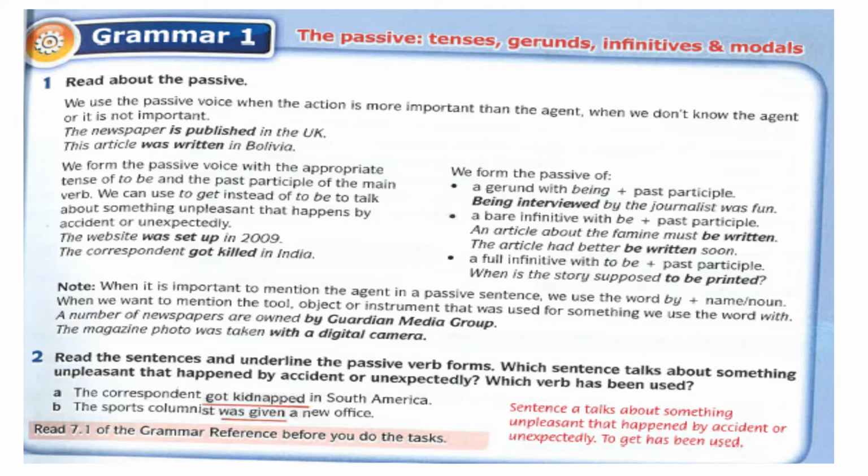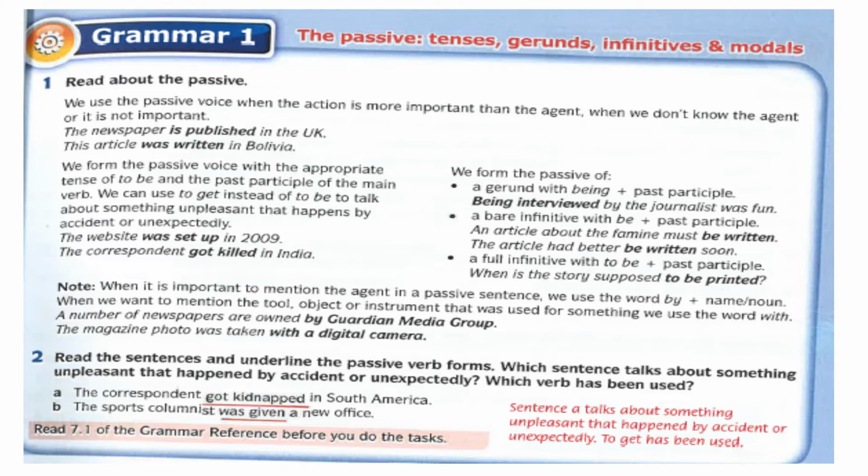Read the sentences and underline the passive verb forms. A and B. A: The correspondent got kidnapped in South America. So the passive verb is got kidnapped. B: The sports columnist was given a new office. So the passive verb here is was given.